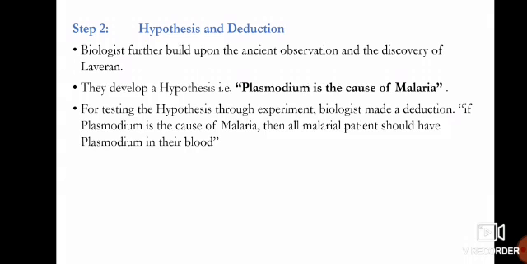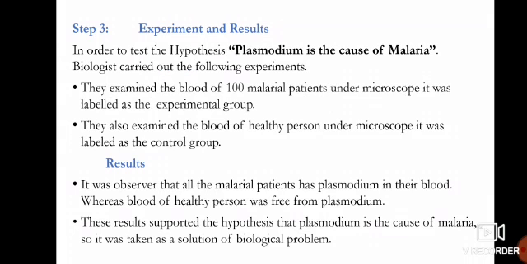For testing the hypothesis by experiment, biologists made a deduction. Deductions are logical consequences, and the words if and then are very important, as we make deductions with the help of these two words. For example, if Plasmodium is the cause of malaria, then each malarial patient should have Plasmodium in their blood. Now, the experiment.